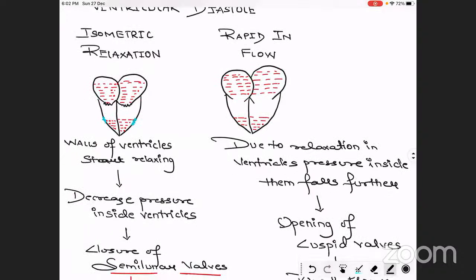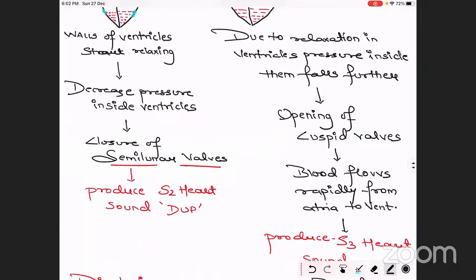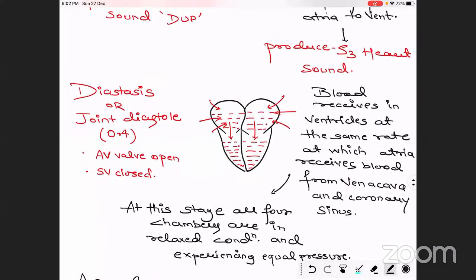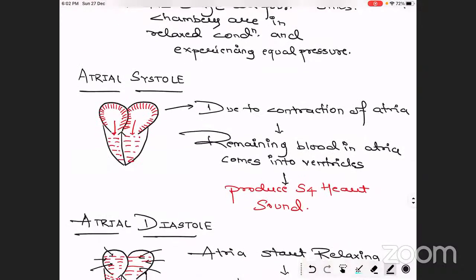Both work in the opposite way. The AV valves will open again, so the rapid inflow stage will come. After the rapid inflow stage, there is the joint diastole, meaning all four chambers are in the relaxed stage, and the ventricles continue filling with the blood which is coming into the atria through the vena cava and the coronary sinus. Then the atrial systole takes place.